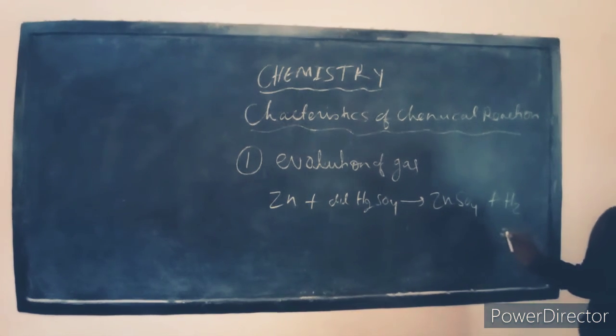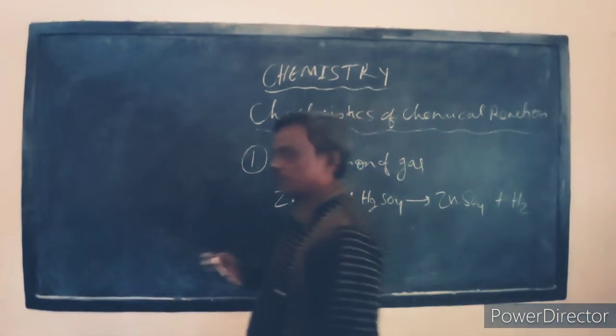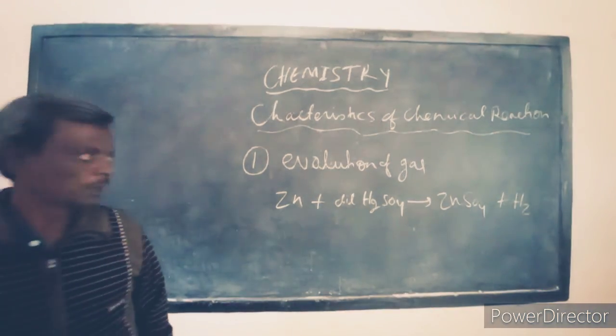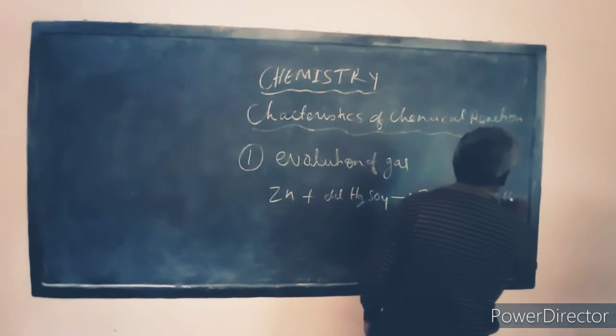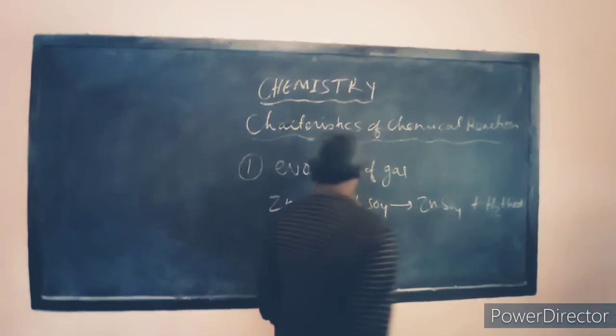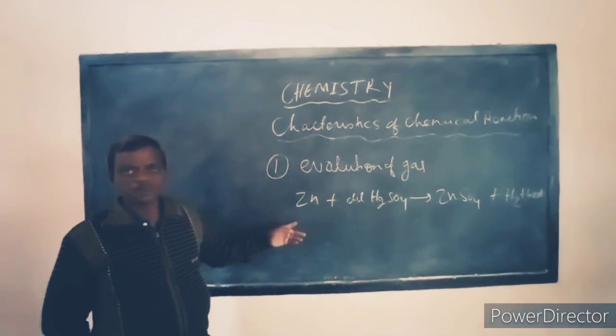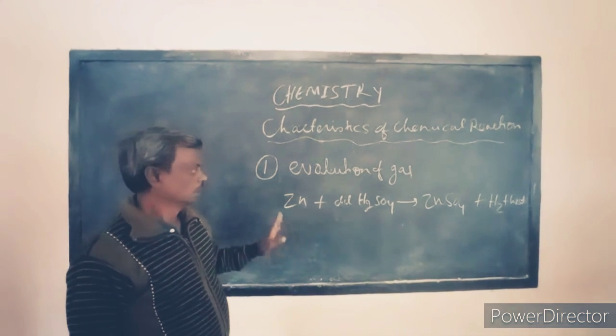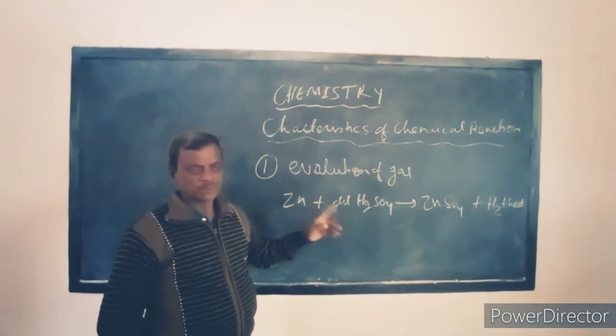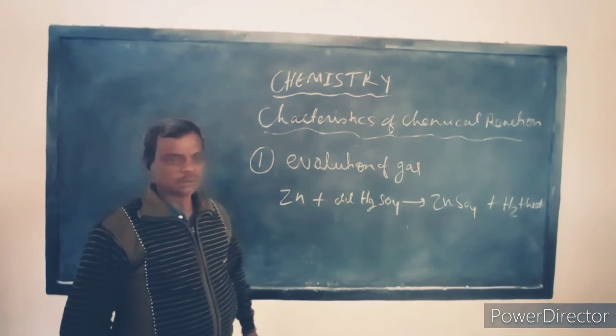In this reaction, hydrogen gas is evolved and also heat is produced. So this is the chemical reaction in which we observe the characteristics evolution of gas as well as change in temperature.